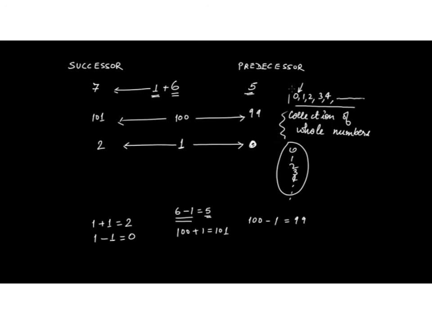And if it doesn't contain 0 and just starts from 1, 2 and so on, that is natural numbers. So the predecessor of 1 is 0, and when we include this number in the collection, it becomes whole numbers. If we do not include this 0, then that collection is the collection of natural numbers.